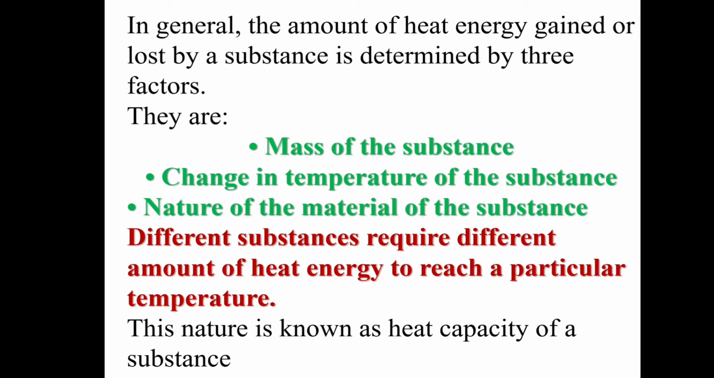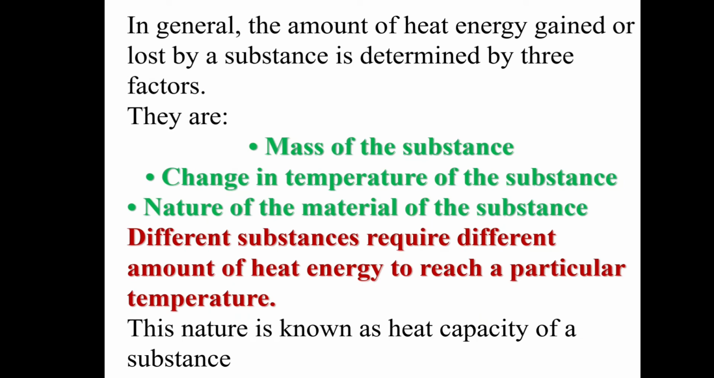So different substances will have different properties. So they require different amount of energy to reach that particular temperature. So this nature is known as heat capacity of a substance.